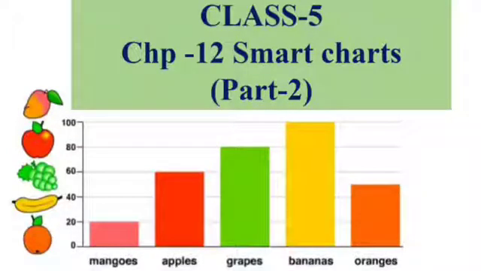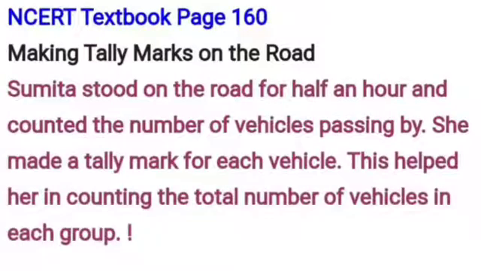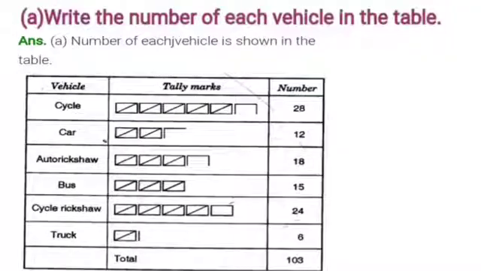Students, let us continue with another topic of your textbook, that is making telemarks on road, which is on page number 160. Sumita stood on the road for half an hour and counted the numbers of vehicles passing by. She made a telemark for each vehicle. This helped her in counting the total numbers of vehicles in each group. So this was the table which she has prepared.